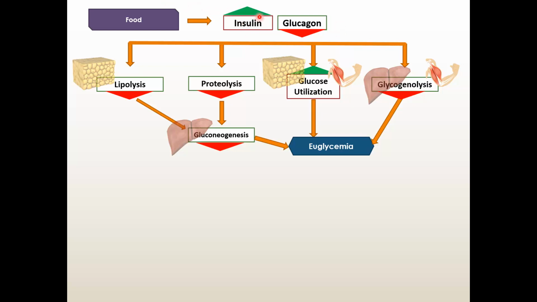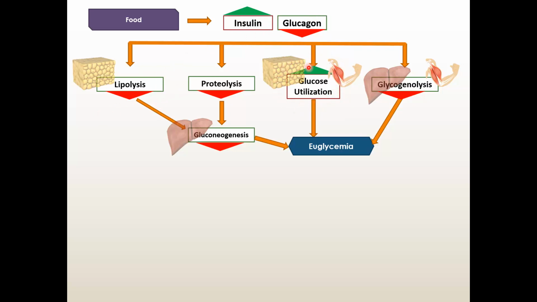So after taking food, there is increased level of insulin. You can see here the green arrow above means increased level, and the red arrow on the lower side means its level is decreased. So after food, this insulin glucagon ratio is very important in understanding diabetic ketoacidosis. In the presence of food, the insulin glucagon ratio is high, more insulin, less glucagon, so that will promote glucose utilization.